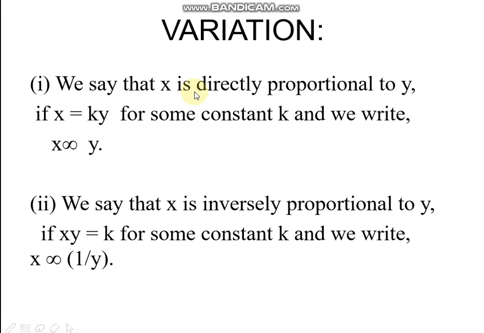Next, variation. We say that x is directly proportional to y if x equals ky for some constant k. We write x is proportional to y. We say that x is inversely proportional to y if xy equals k for some constant k. We write x is proportional to 1 by y.